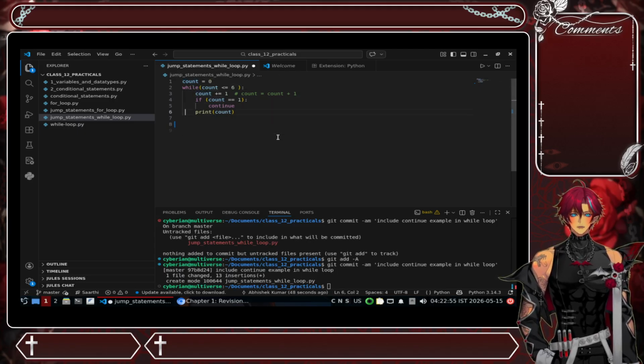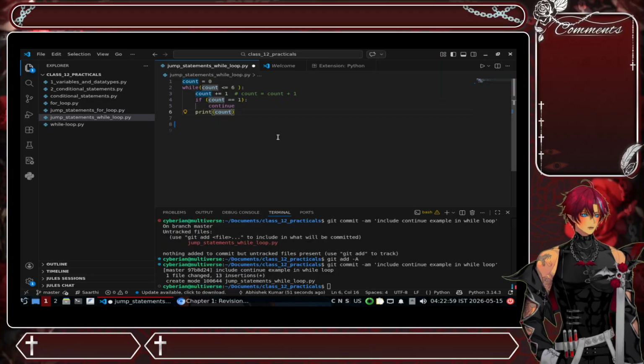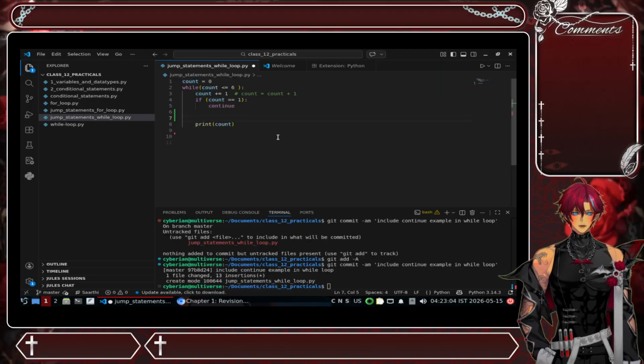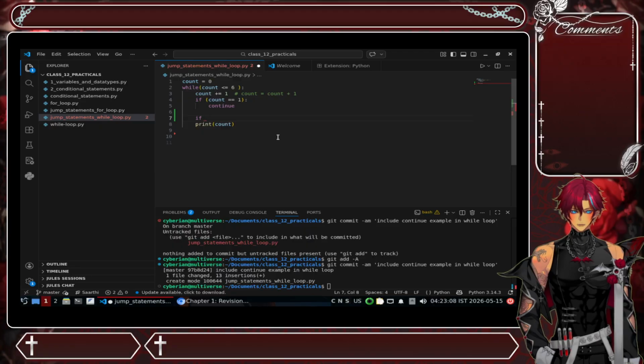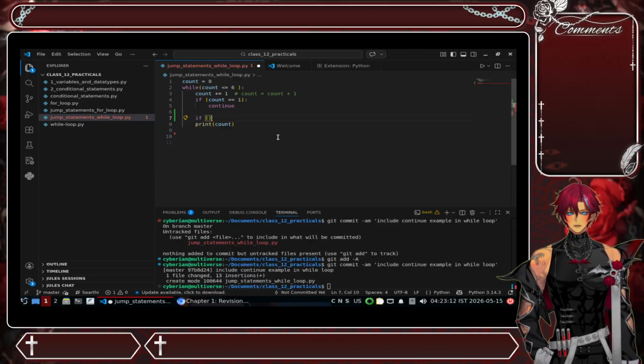So what we are going to do is combine this rather than making another loop. So to combine this one, we have what, if we have, right?